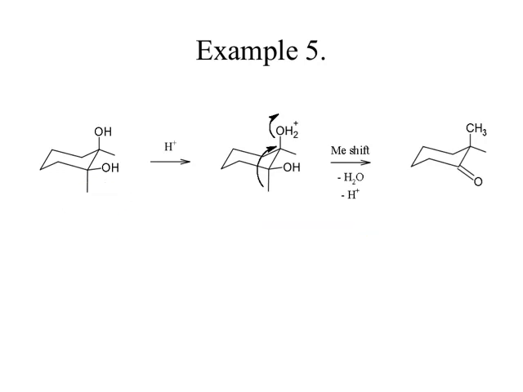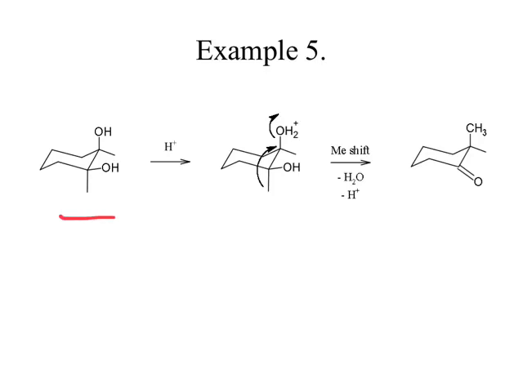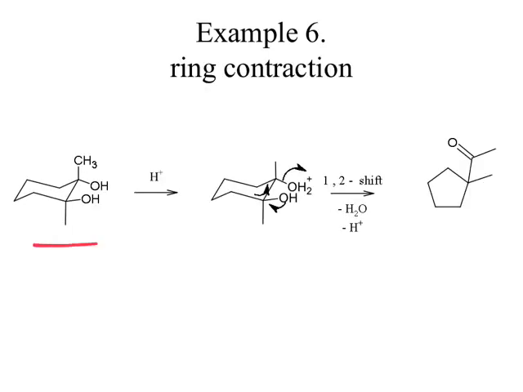Here is the second example. So, in the previous example, that is this one, I have shown the cis isomer. Okay, cis 1,2-dimethyl cyclohexane 1,2-diol. In that case there is migration of the methyl group. This is the trans diol. So, you can see in the previous case we had an axial hydroxyl group, in this case the 2 OH groups are equatorially present. So, this is the trans isomer.